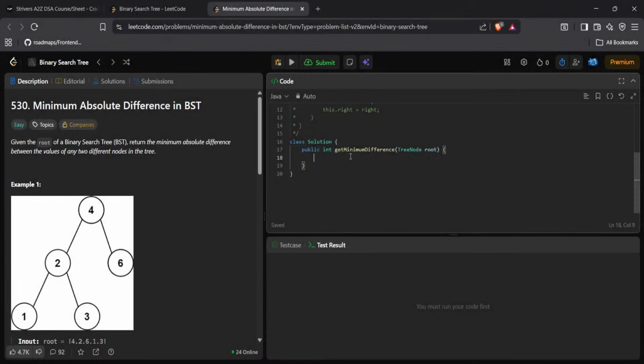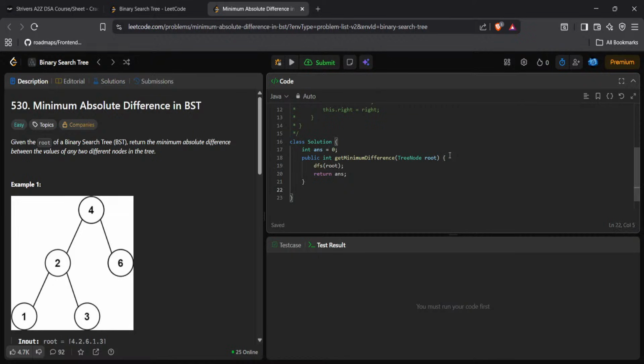Okay, I have to return the minimum, right? I will take int ans is equal to 0. Return ans, and I will try to write dfs of root.